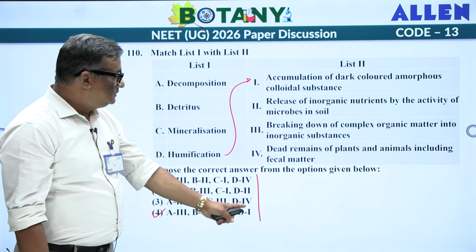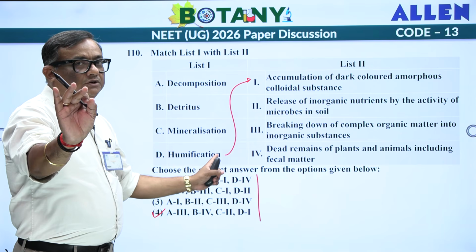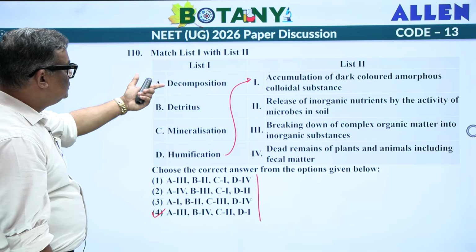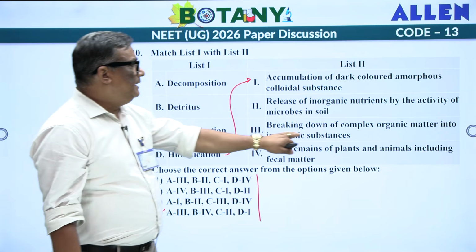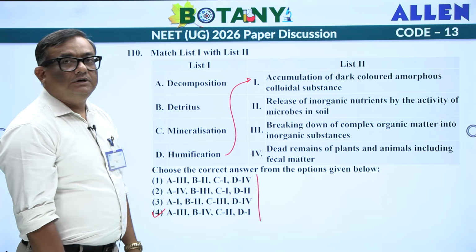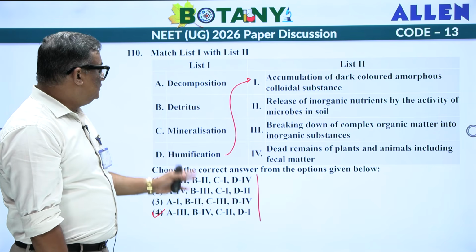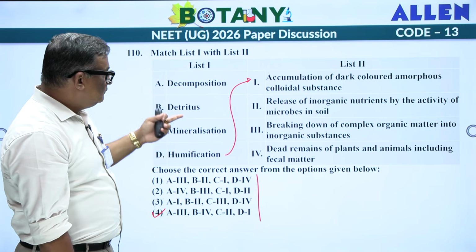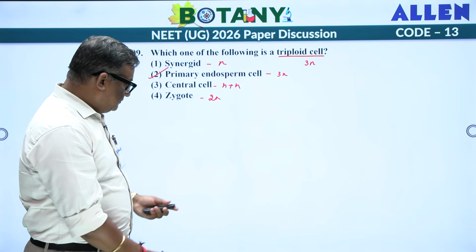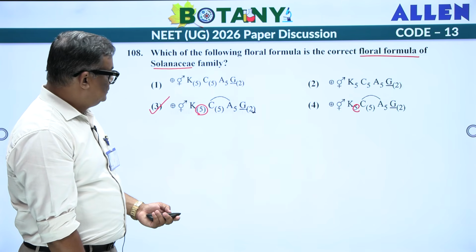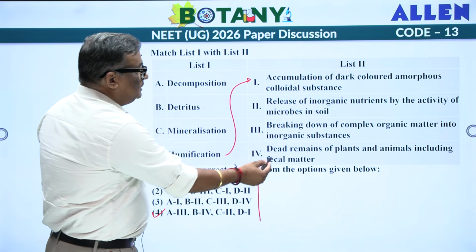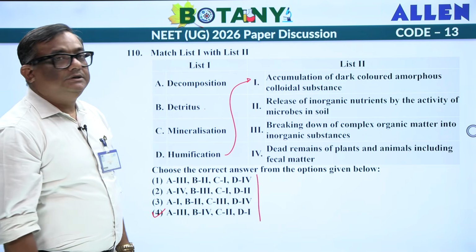First, the simplest of all, humification. You can see A3 also, that is going to be decomposition, breaking down of complex organic matter into inorganic substances. Then B is going to be 4. Then detritus is going to be the dead remains of plants and animals, including the fecal matter.